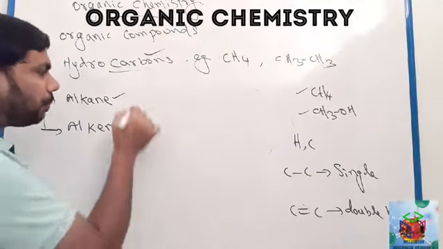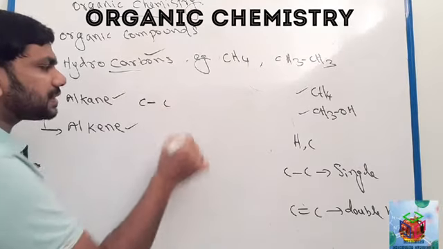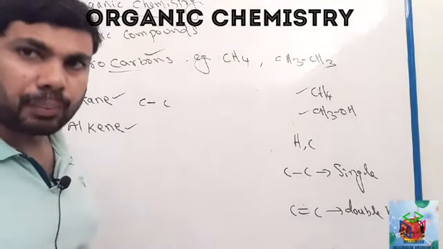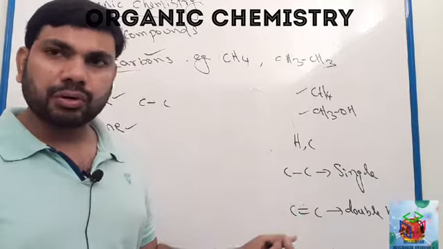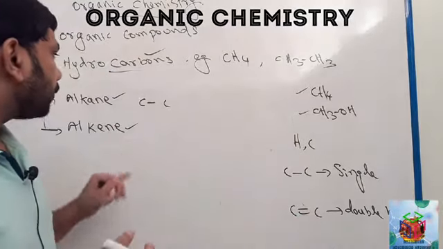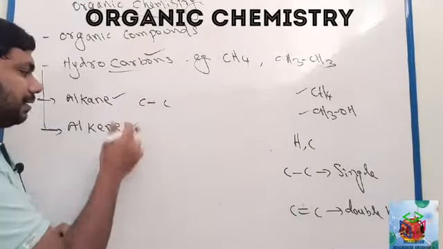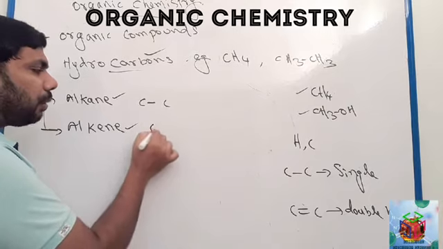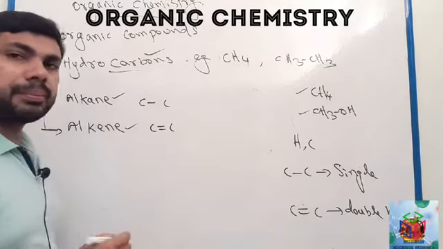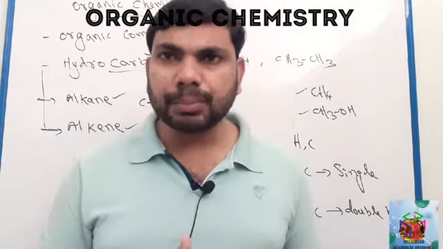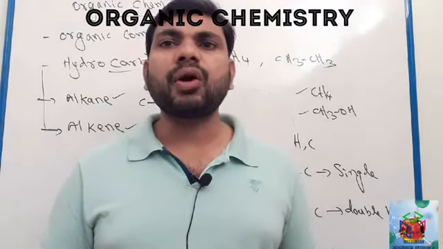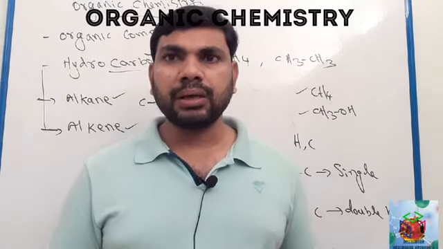Alkane means the compound which contains carbon single bonds only, where two carbons share one pair of electrons. Alkene means the compound which contains a carbon double bond.